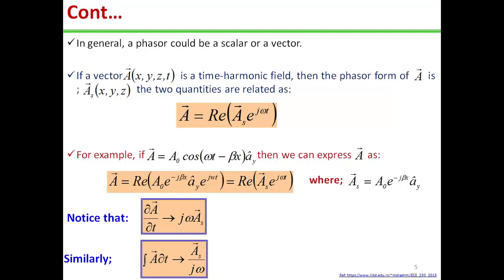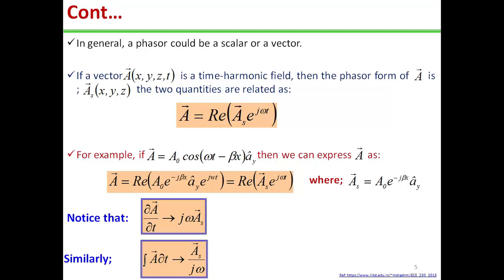Let us take an example for more clarity. If vector A is equal to A naught cos(omega t minus beta x) unit vector ay, then we can express vector A as real of A naught e to the power minus j beta x unit vector ay e to the power j omega t, and this can be written as real of As e to the power j omega t, where vector As is A naught e to the power minus j beta x unit vector ay.